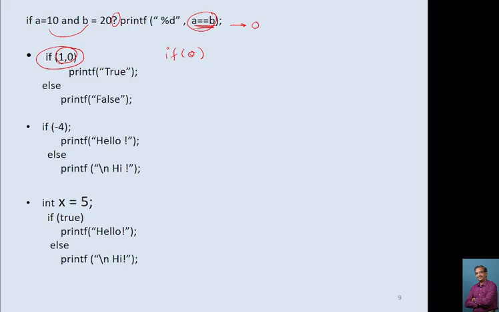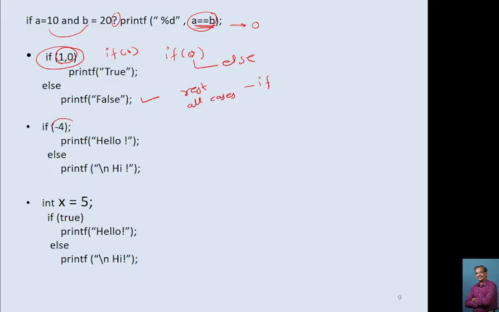In C programming your compiler evaluates the condition or whatever information is present in bracket, and if that evaluates to 0, it will go to the else part. In rest all cases, it will execute if part. So here this becomes now if 0, and because of 0 it will go to the false.